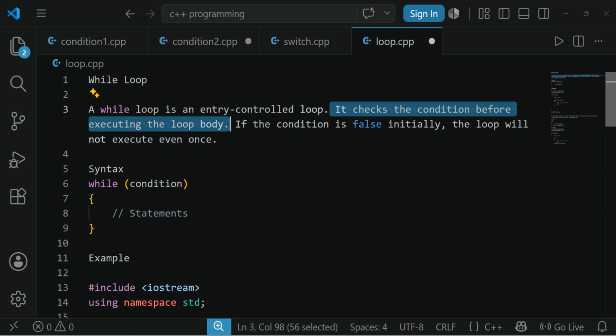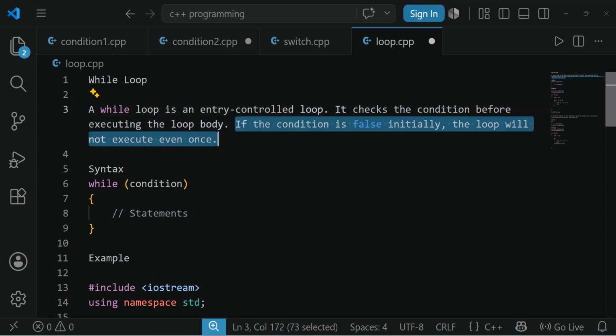It will check the condition. In conditional statements also, we check the condition, and there the block is executed once. But coming to the loop, it will check the condition, and if the condition is true, the block is executed, but here a series of blocks will be executed. The block will be executed a series of times. If the condition is false, then the loop will not execute even once.